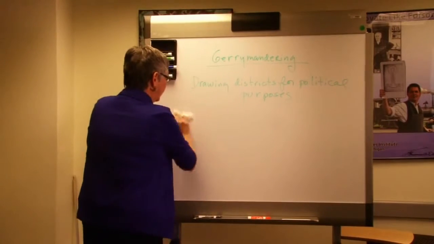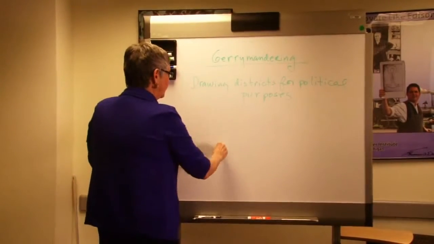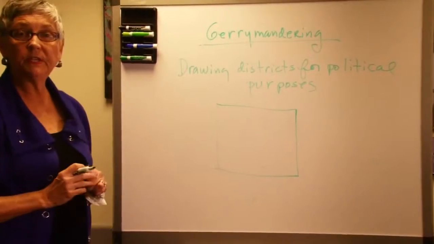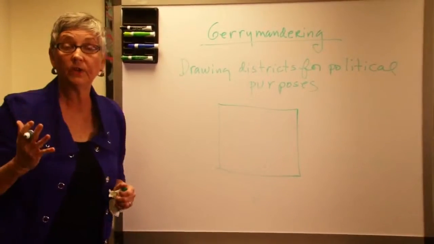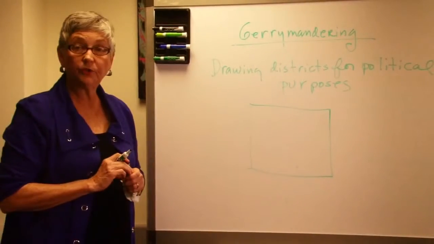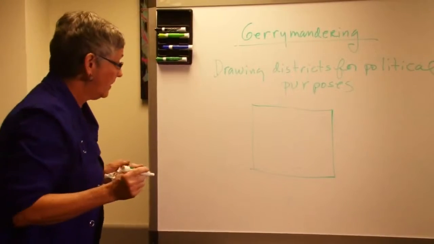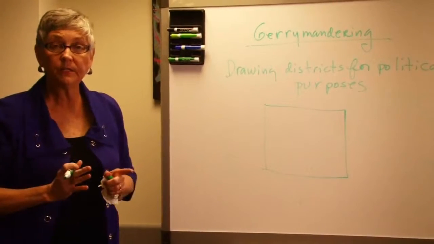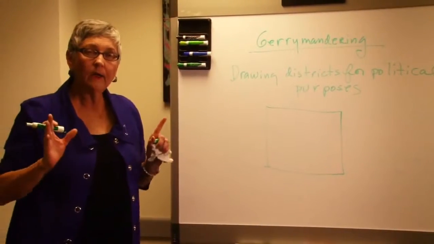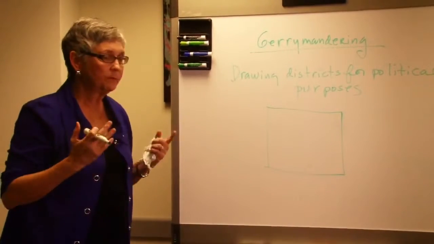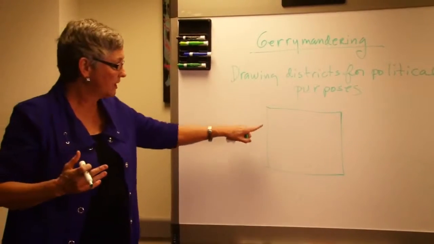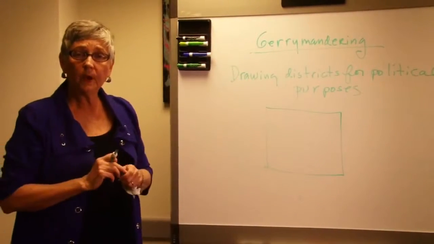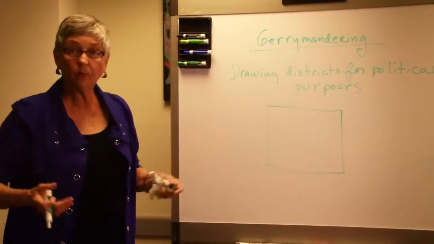If I'm in the state legislature, and let's say this is a small state here, and this is the configuration of the state, and we find out from the census that we're going to get 5 congressional districts. So the state legislature has to draw 5 congressional districts. It's very important to know which political party dominates the state legislature, because whoever has the most members gets to decide how to draw these districts, and they're going to gerrymander them if they can to ensure that their political party gets to elect more people to office.